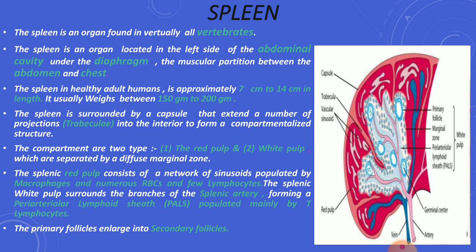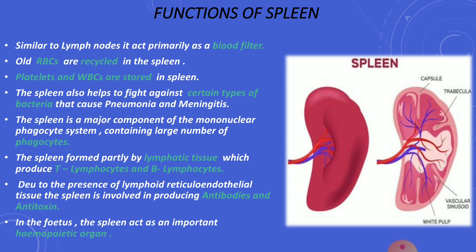The splenic red pulp consists of a network of sinusoids populated by macrophages and numerous RBC and few lymphocytes, and the splenic white pulp surrounds the branches of the splenic artery and is populated mainly by T lymphocytes.